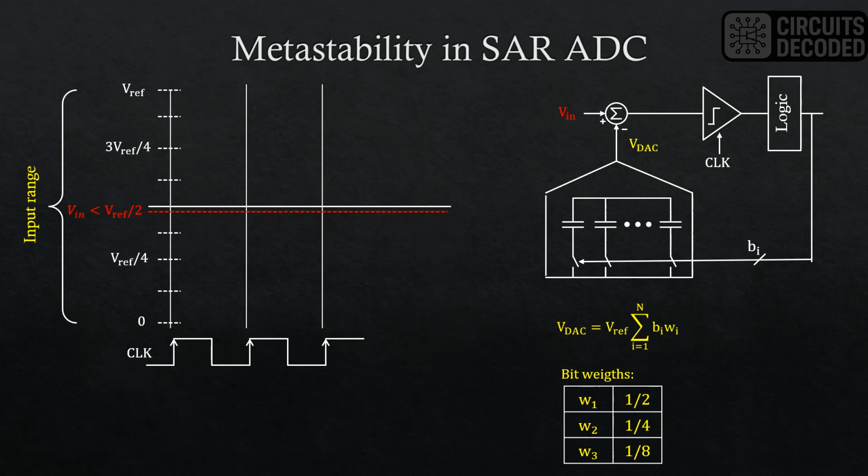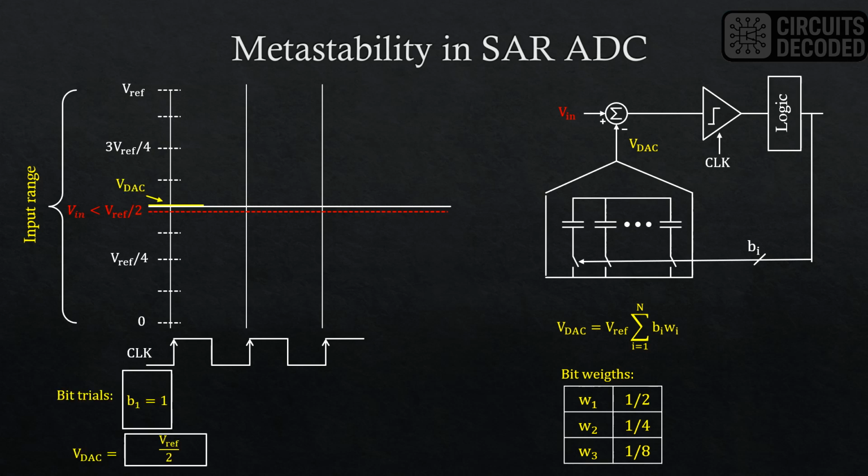We take the example of a 3-bit ADC, and the input ranges from 0 to VREF. Assume that first there is no metastability or noise in the ADC, and the input sample is just below the mid-range, which is VREF by 2 in this case. The bit trial proceeds by setting the MSB or bit 1 to 1. This would set the DAC voltage to the mid-reference point, or VREF by 2.